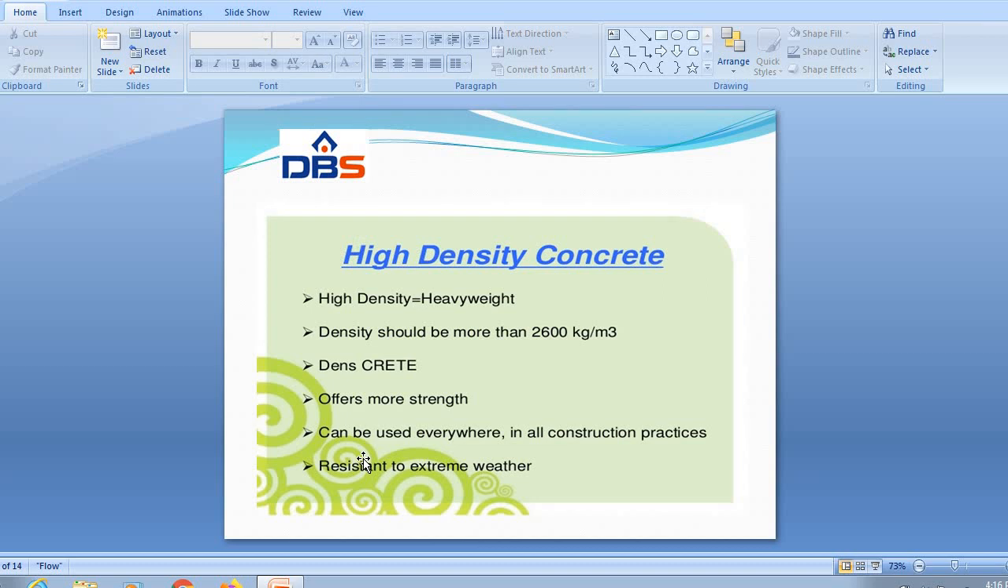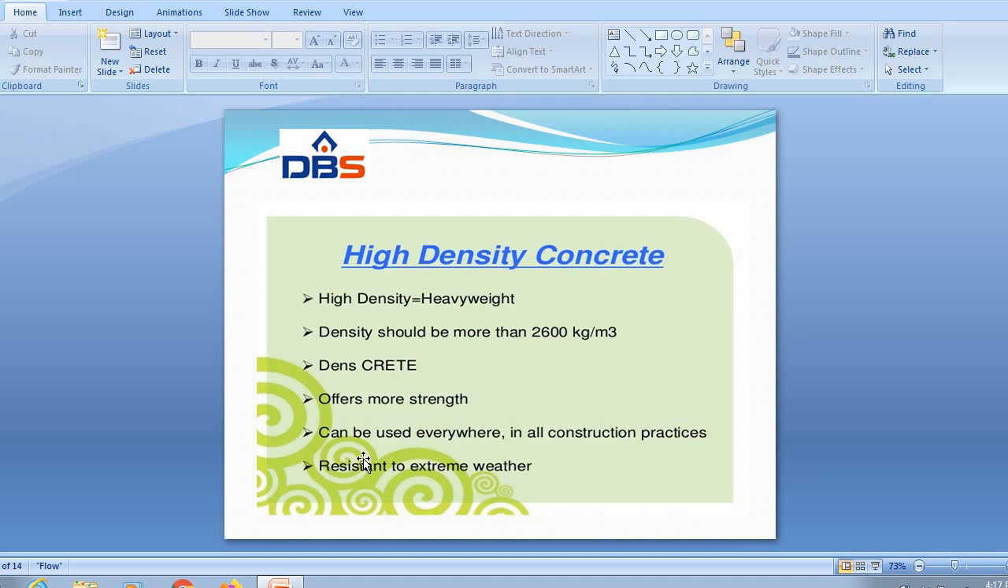Next one, high density concrete. High density, the name itself shows the heavy weight. The density of normal concrete is in the order of 2400 kg per meter cube. The density of lightweight concrete will be less than that, about 1900 kg per meter cube. The unit weight of high density concrete ranges from 3360 kg per meter cube to 3840 kg per meter cube. It will offer the most strength compared to normal conventional concrete.